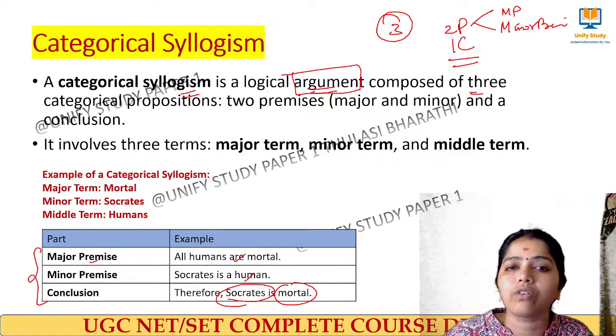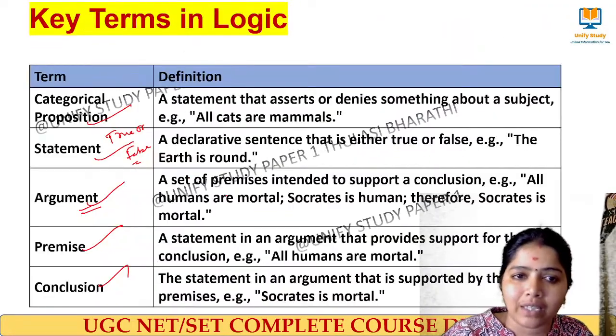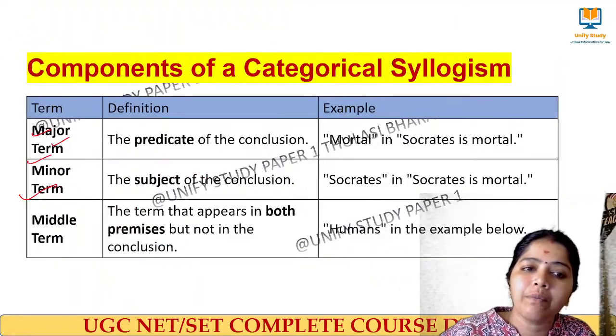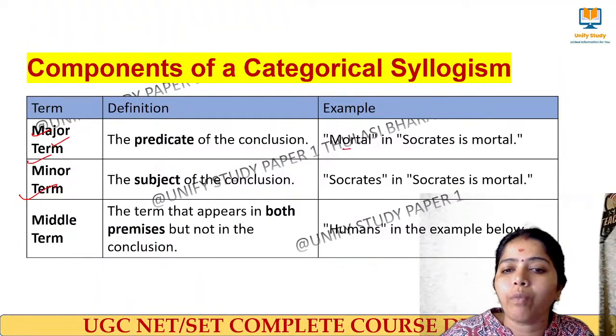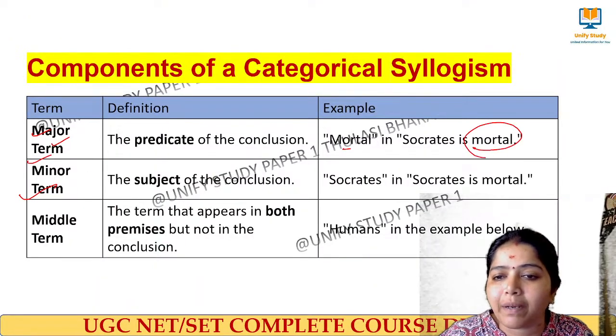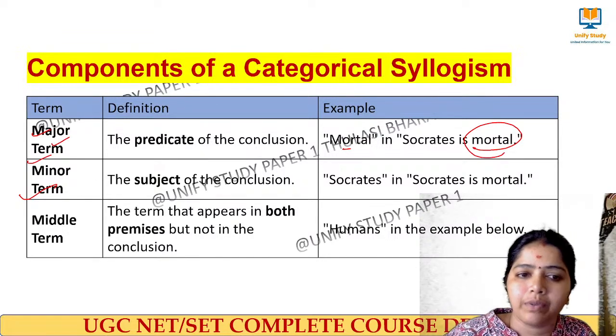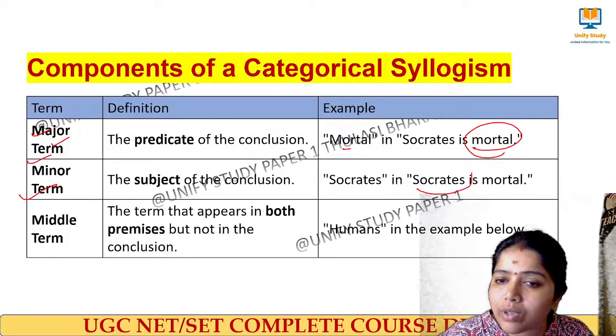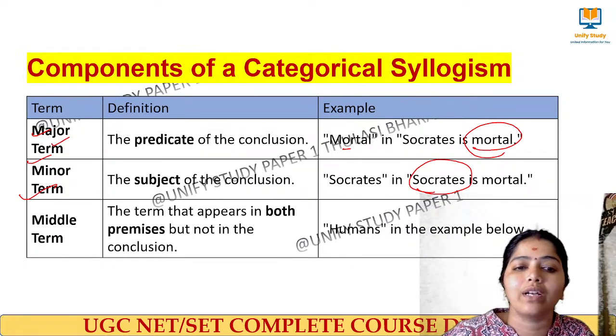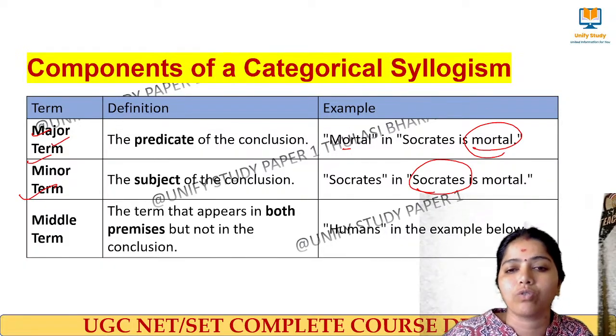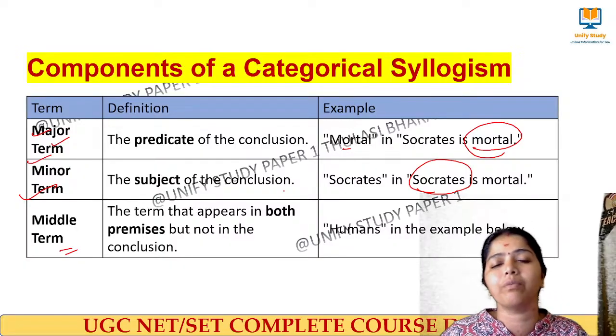The predicate of the conclusion we call the major term. So here, mortal, in Socrates is a mortal, is the predicate. That's the major term. Minor term: in Socrates is a mortal, the subject is called the minor term, the subject of the conclusion. And what is the middle term, ma'am?